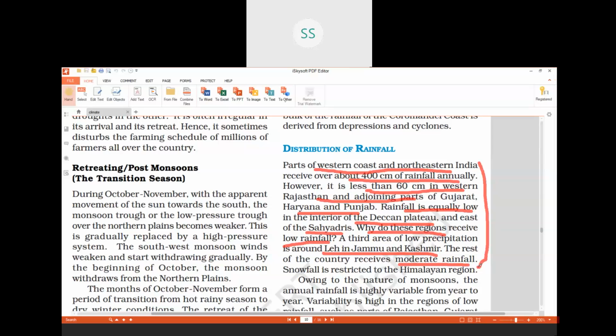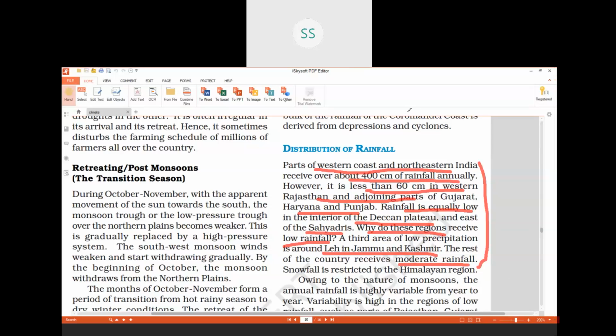Third, regions receiving moderate rainfall, that is between 60 centimeters and 400 centimeters. The rest of the country receives moderate rainfall.